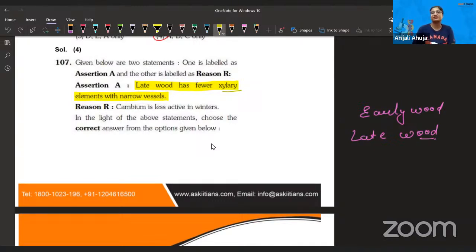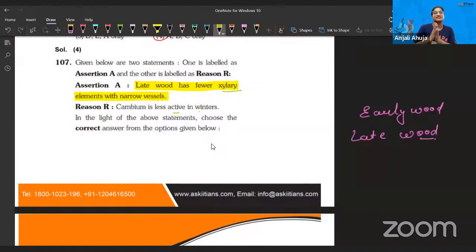So definitely xylem elements must not be there in the late wood. They will be there in the early wood. Cambium is less active in winter. That is what I indirectly told. Guys, I have told this thing earlier also. If you are solving assertion and reason questions, you should add the word "because". So late wood has fewer xylem elements because cambium is less active.